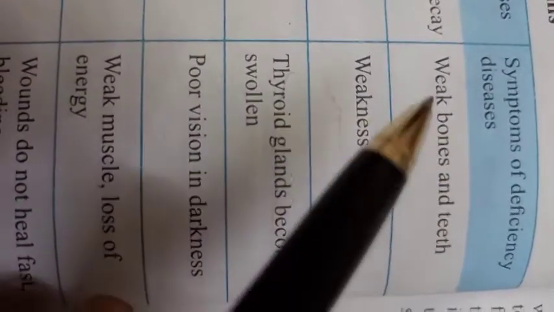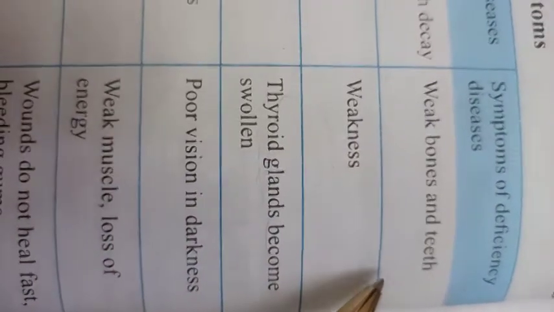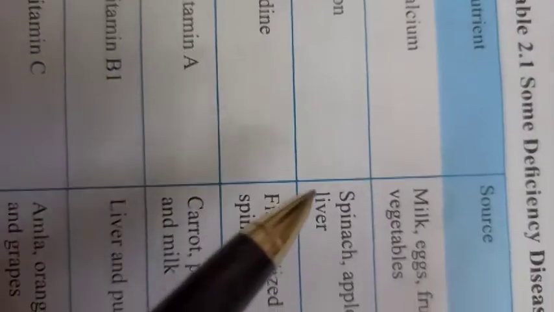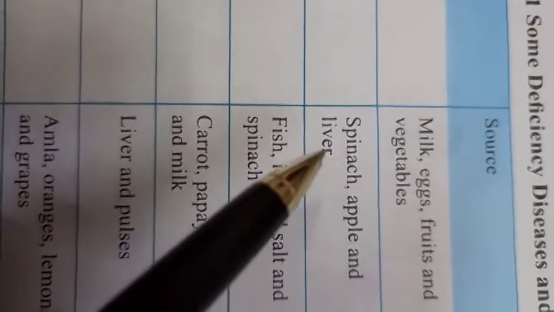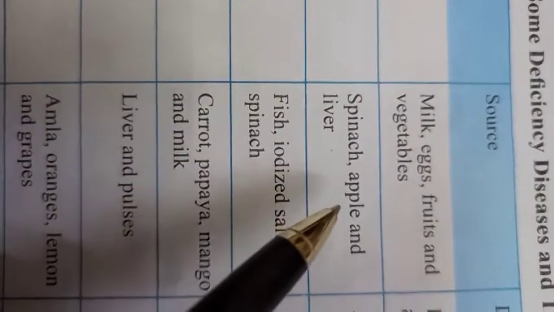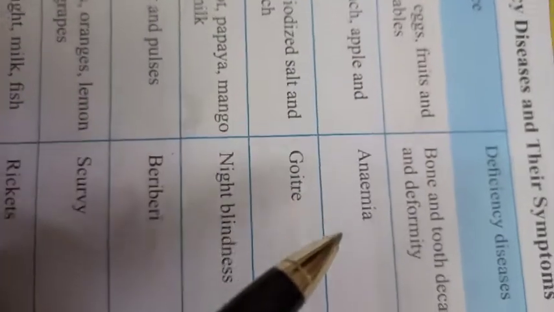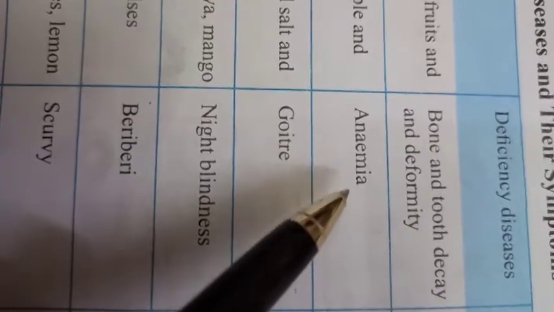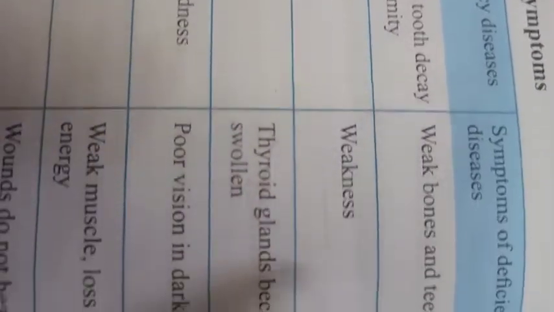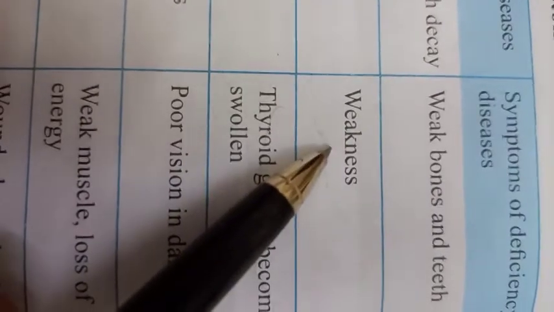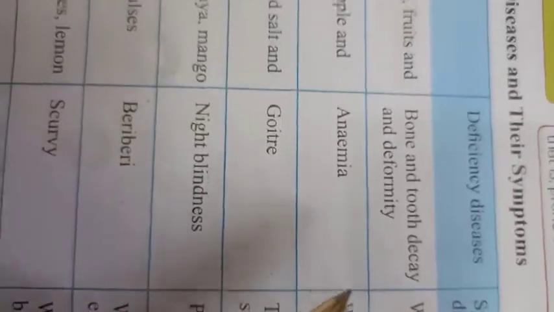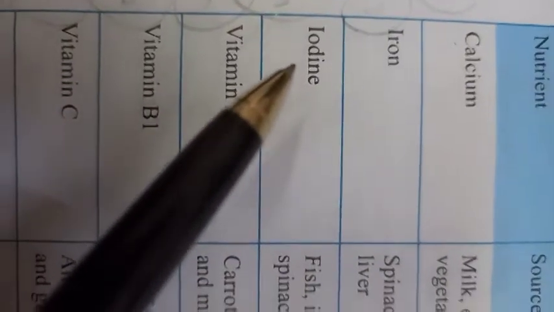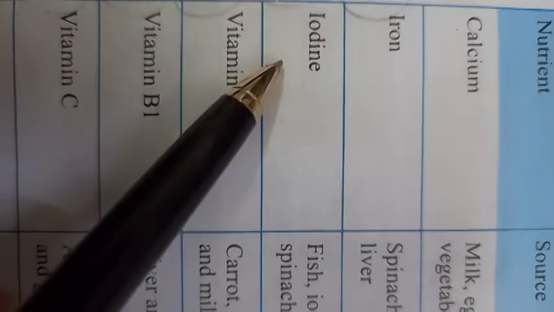So what are the symptoms? Weak bones and teeth. Next is iron. Iron, you know children, is very important, and iron sources are spinach, apple and liver. Its deficiency disease is anemia. Anemia means lack of blood in our body. So the symptom is weakness. We feel weakness if we have loss of blood. That is called anemia.